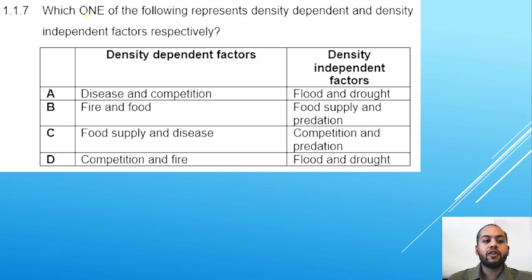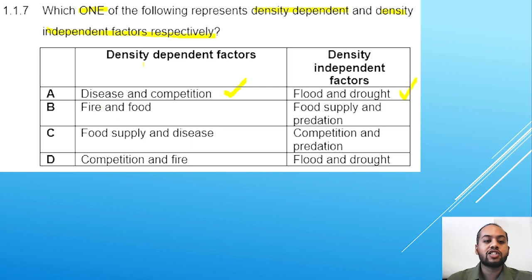Which one of the following represents density-dependent and density-independent factors respectively? Remember, density-dependent factors are dependent on population size. Density-independent factors will come into play regardless of what the size of the population is. So, A says density-dependent, disease and competition. That is density-dependent. Flood and drought is density-independent.